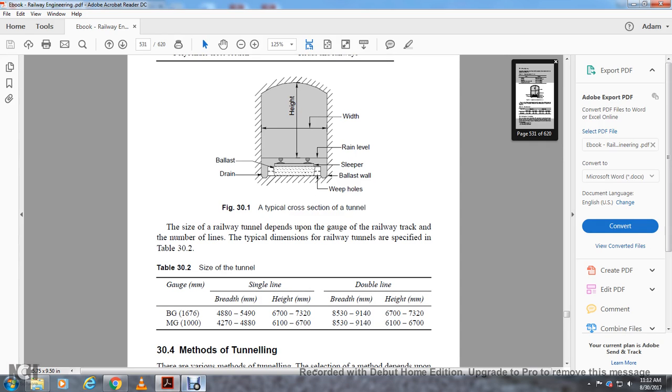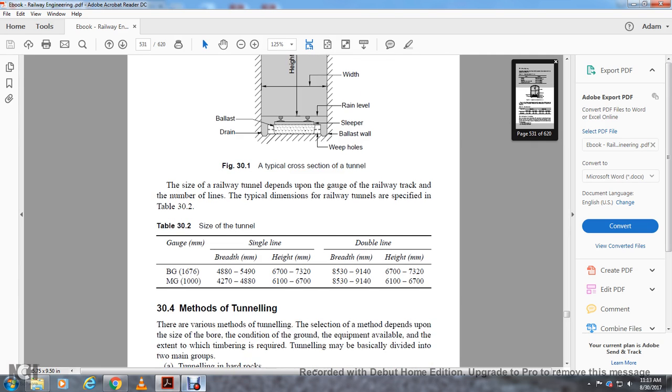line 8,530 to 9,140, height 6,000, 6,700, 7,320. Meter gauge, 1,000 millimeters, single line 4,270 to 4,880, height 6,166, 6,700, double line 8,530, 9,140 breadth, double line height 6,100, 6,700.